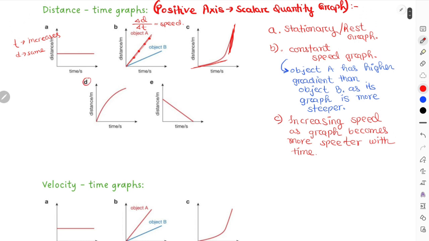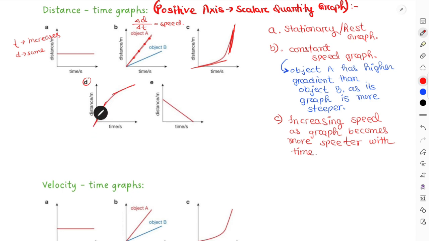Lastly, for D, this is the opposite of C, right? Initially it is steeper, finally it becomes less steep, which indicates that this time the object's speed is decreasing with time. Initially it is moving with higher speed, and finally it is moving with a lower speed.